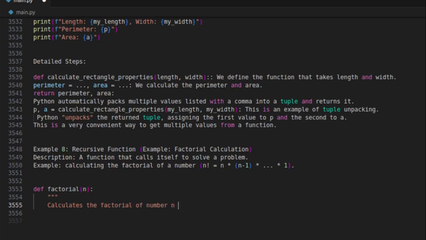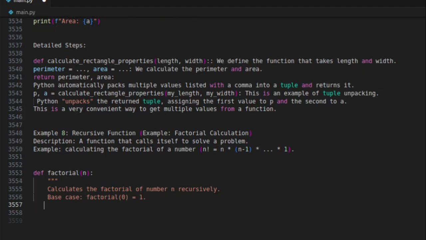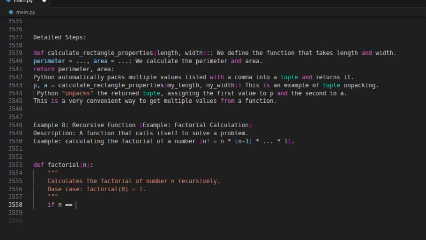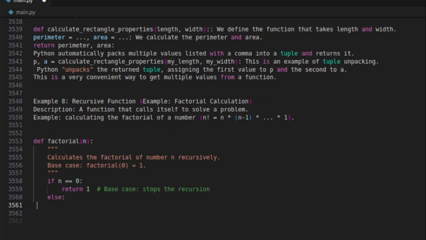Calculates the factorial of number n recursively. Base case: factorial of 0 equals 1. Base case stops the recursion.